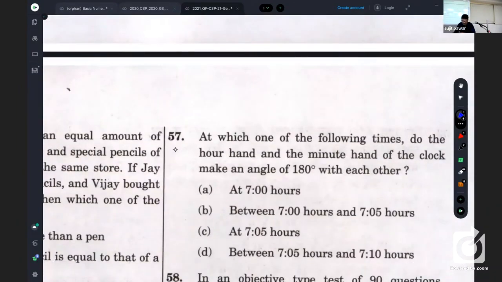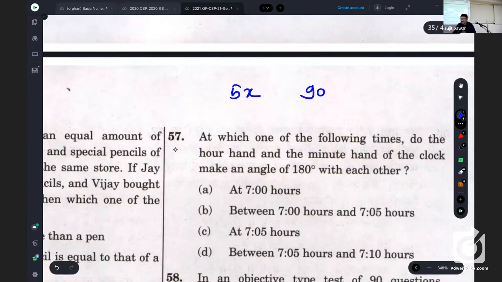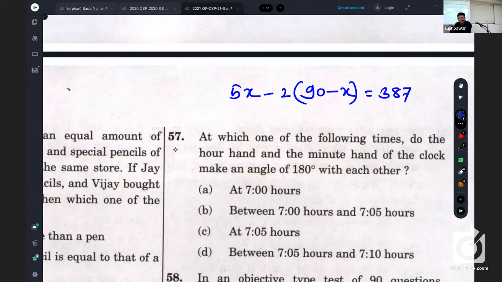Listen. Here, how many marks are there for each correct answer? 5. So 5x. Total number of questions 90 minus x, right, into how much? 2. So subtracted, the final score is 387. Listen, we have assumed x for correct responses. So that would have been 81 you should have got.